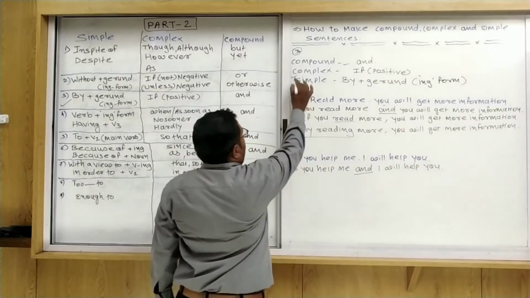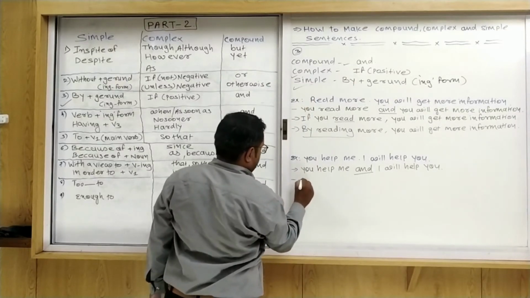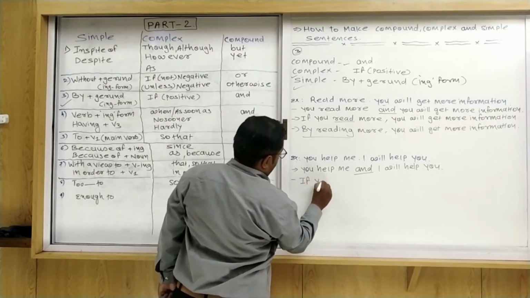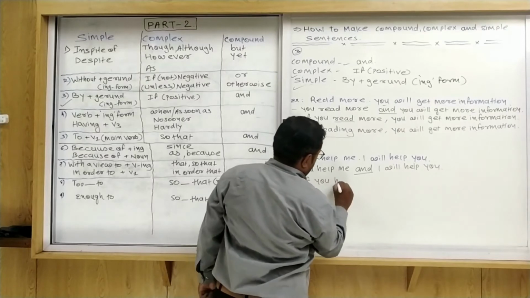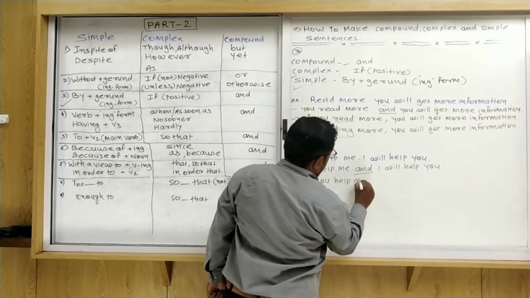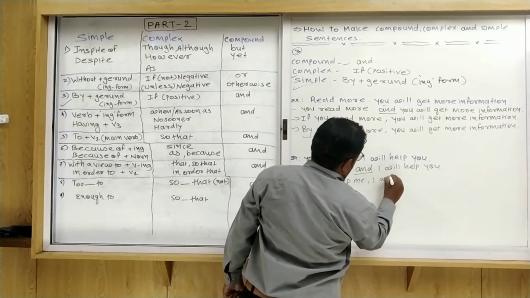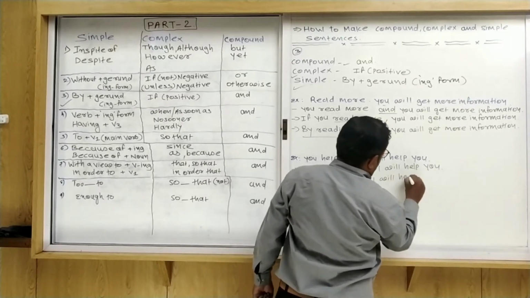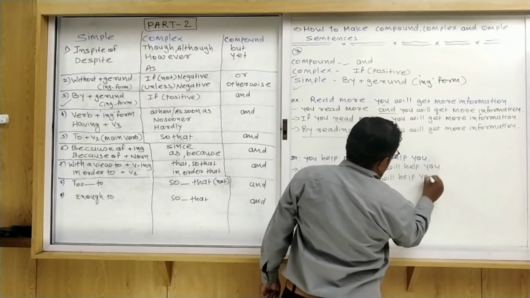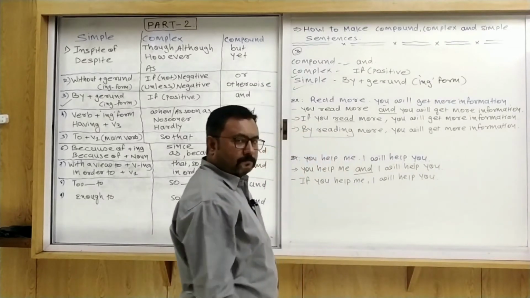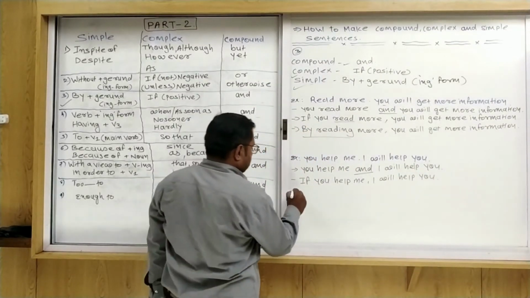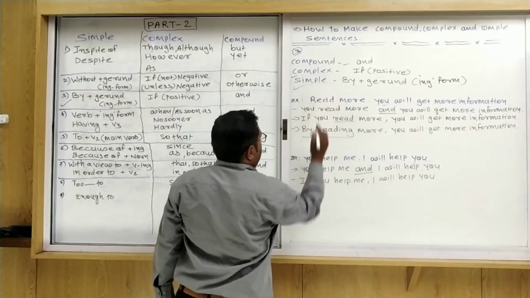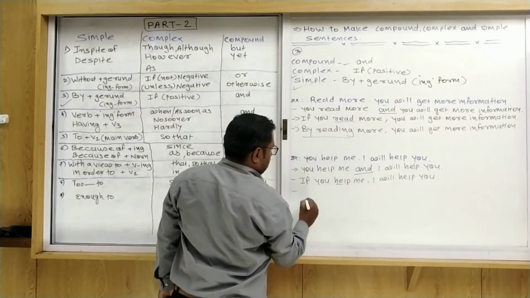Okay. Now we use complex. So if you help me, I will help you. Okay. Next one, simple, by plus ing. What is the verb here? Help.